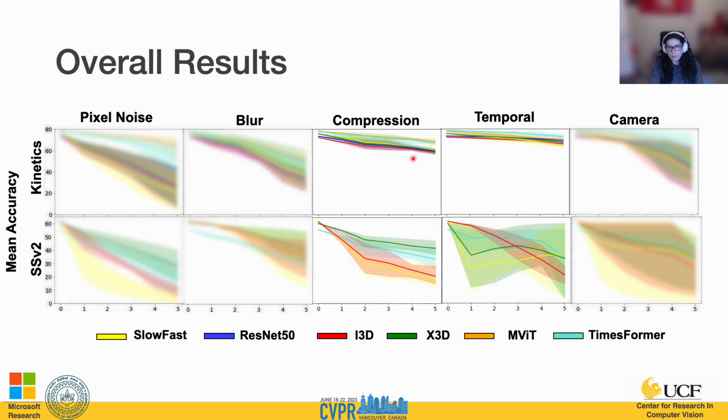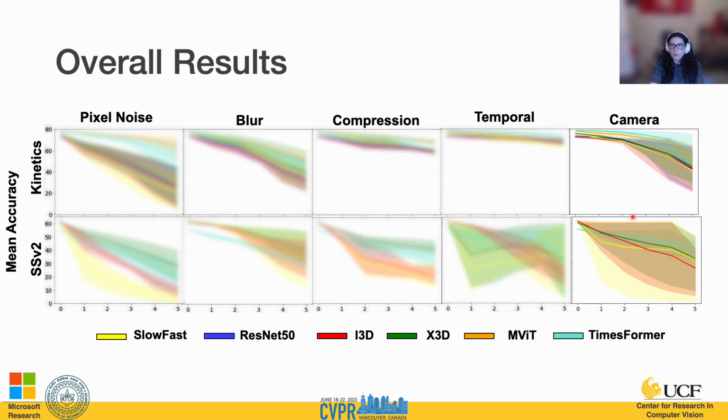When we have some more temporally relevant perturbations, such as compression, which is spatiotemporal, and just temporal perturbations, we see that the models struggle a lot more on the Something-Something V2 dataset. In this, for example, with compression, there is no reversing or change in the temporal order, and models are still struggling here, while temporal has some modification of the temporal order, so you see a greater struggle there. Both models seem to struggle as severity increases with camera, but more so with a more temporally challenging dataset.